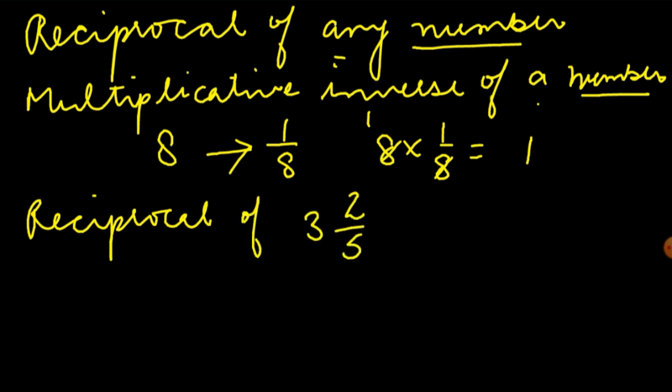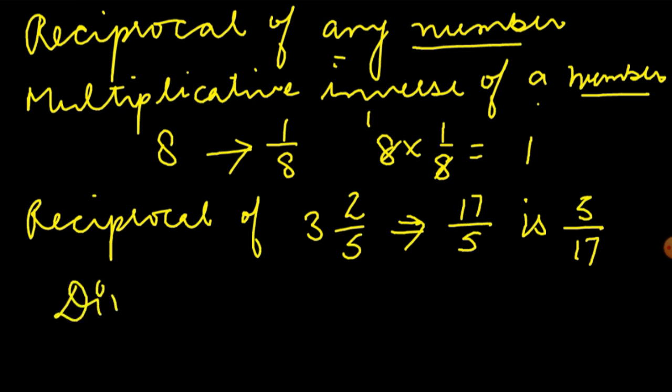Now let us find the reciprocal of 3 2 by 5. Because this is a mixed number, let us convert it into an improper fraction. 5 3s are 15 plus 2, 17 by 5. So the reciprocal of 3 2 by 5, that is 17 by 5, is 5 by 17. Now why have I told you this concept of reciprocal? Because it will help you in division.